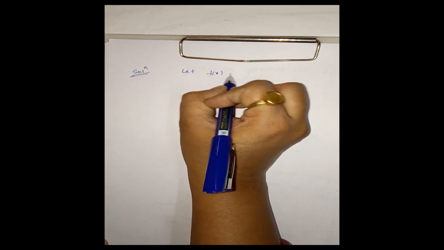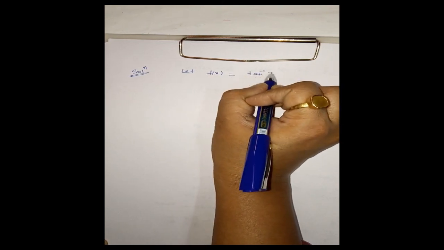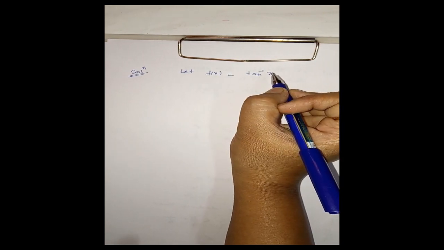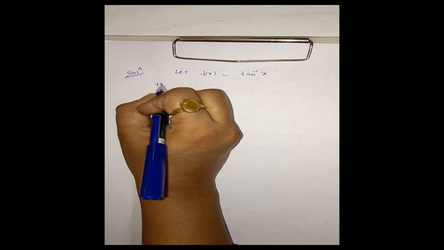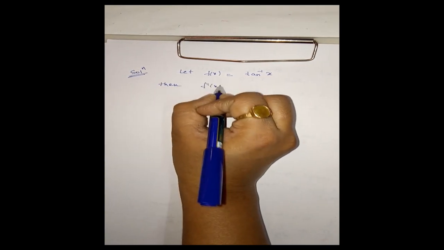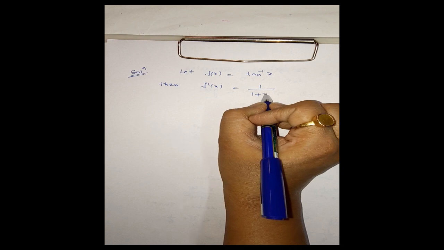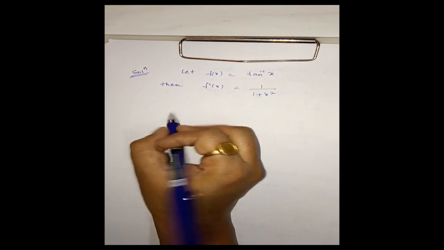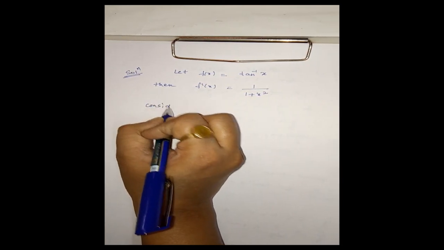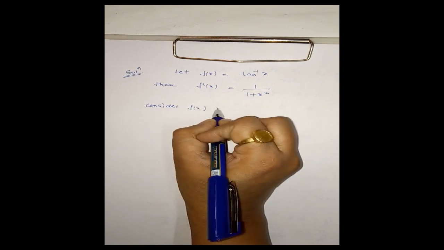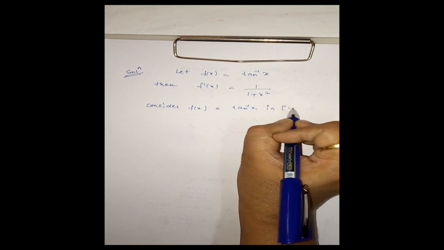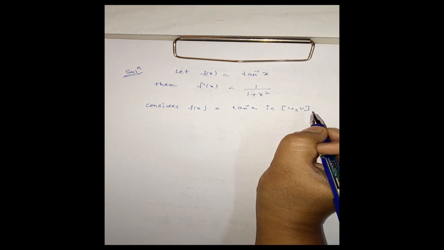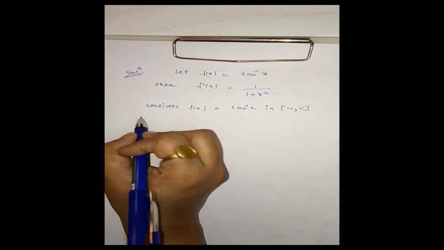Let f of x is equal to tan inverse x. Since we are having tan inverse in this problem, therefore we define our function in this form. Then f dash x will be equal to 1 upon 1 plus x square. Okay. Now we consider f of x is equal to tan inverse x, and we consider the interval [u, v].